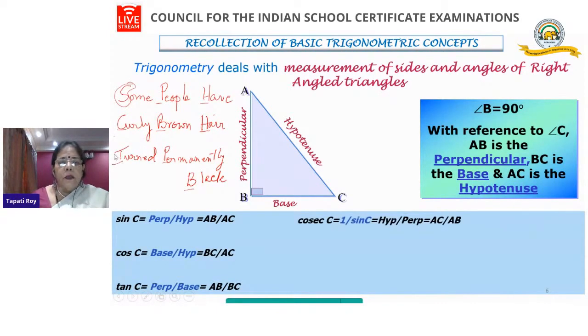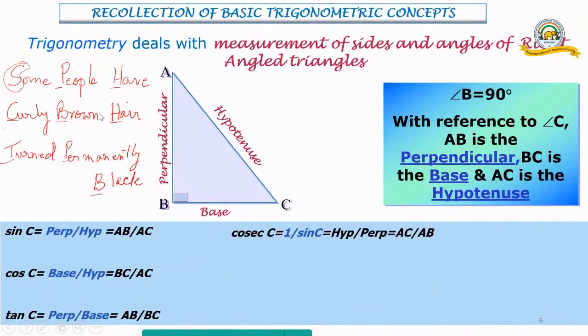Now let us see the other ratios. Cosec of C is hypotenuse upon perpendicular. Now look at your sine, perpendicular over hypotenuse. This is hypotenuse by perpendicular. So cosec of an angle is the reciprocal of sine, so 1 upon sine C. Similarly, sec C is 1 upon cos C, which is hypotenuse by base, the reciprocal of this.